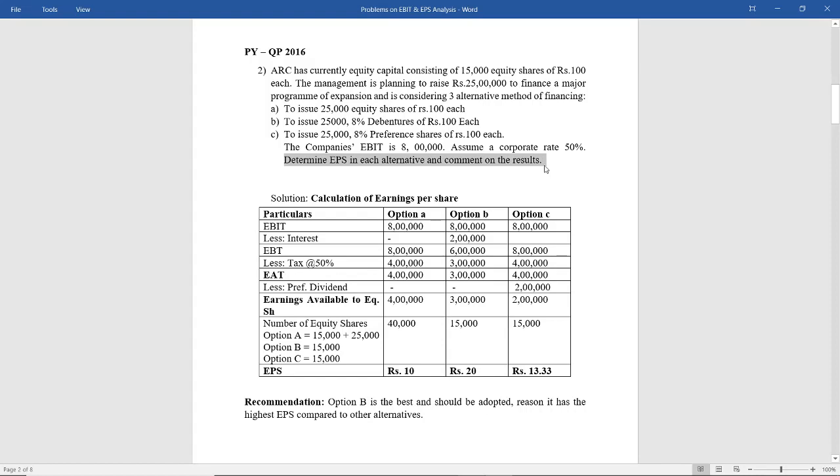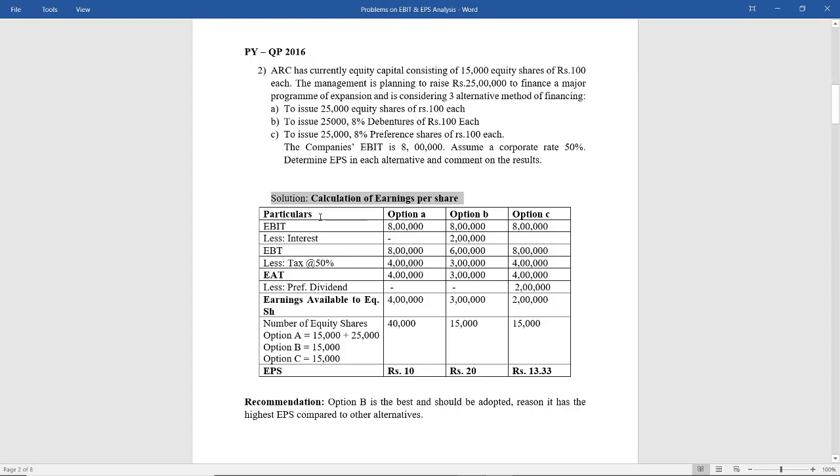So obviously we know that this is a problem where they are asking us which is the best alternative or which is the best capital structure. So we are going to use EBIT and EPS analysis for this. Now, based on this analysis, how are we going to come to a conclusion? Based on the highest EPS. So, our solution will start with calculation of earnings per share.